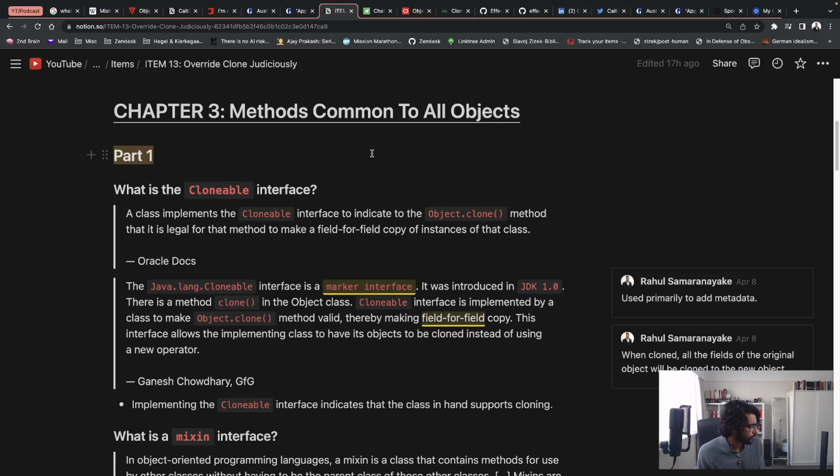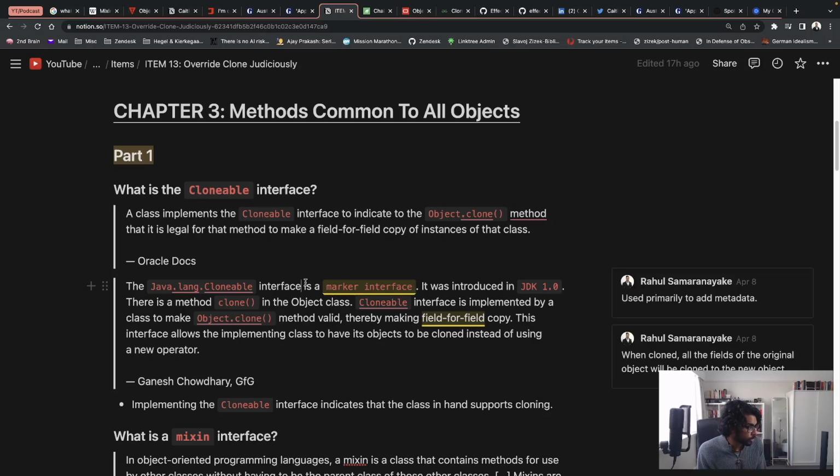And then Ganesh Chaudhary of GeeksforGeeks states, the java.lang.Cloneable interface is a marker interface. What is a marker interface? It simply means it's an interface that's primarily to add metadata to a class. So as the name suggests, it marks the class. It indicates to the compiler and even the programmer that this class is of a certain sort, a certain type with this metadata. He continues, it was introduced in JDK 1.0.